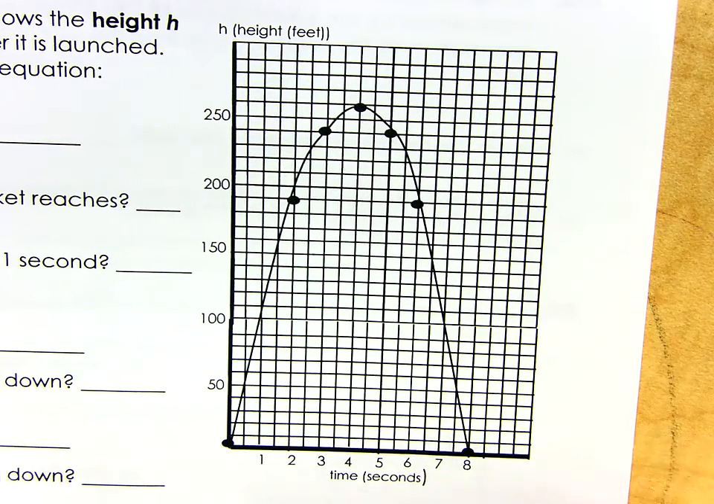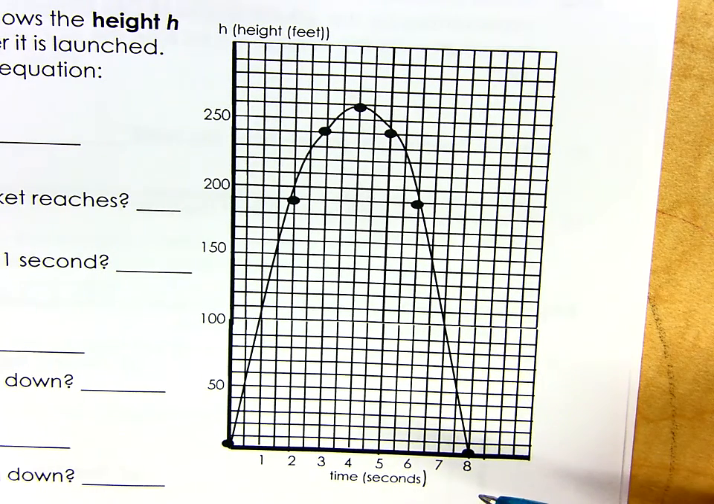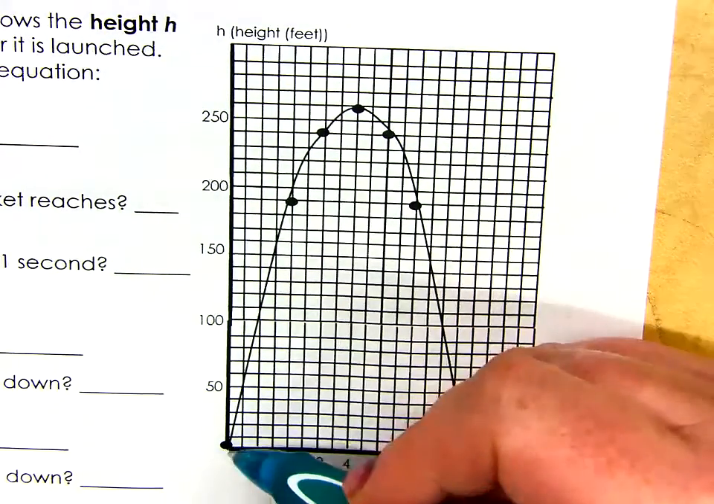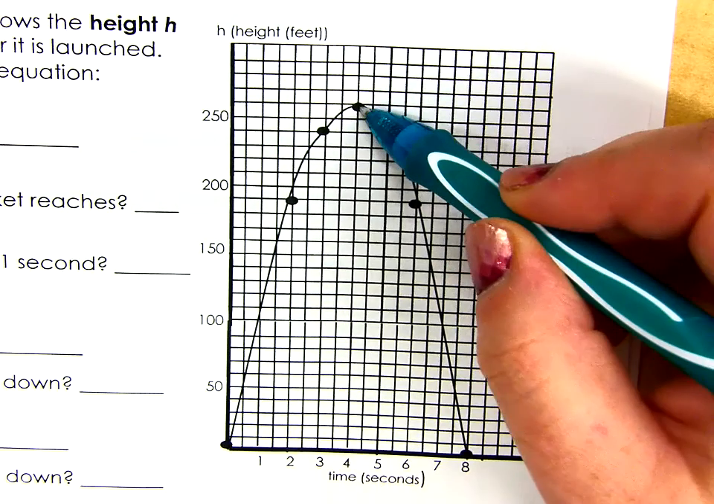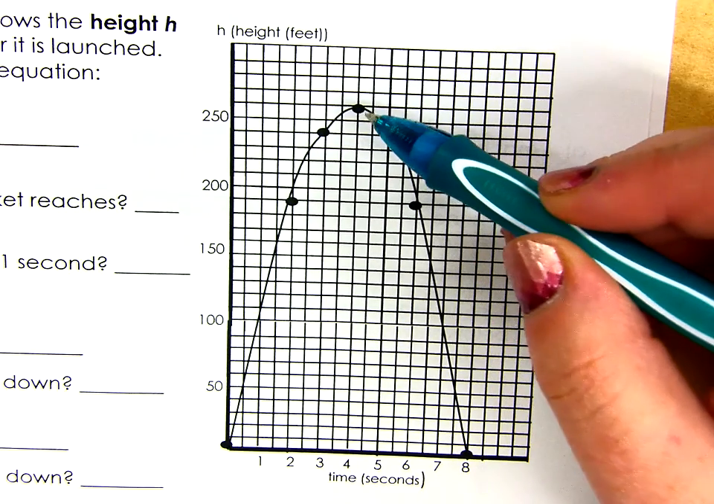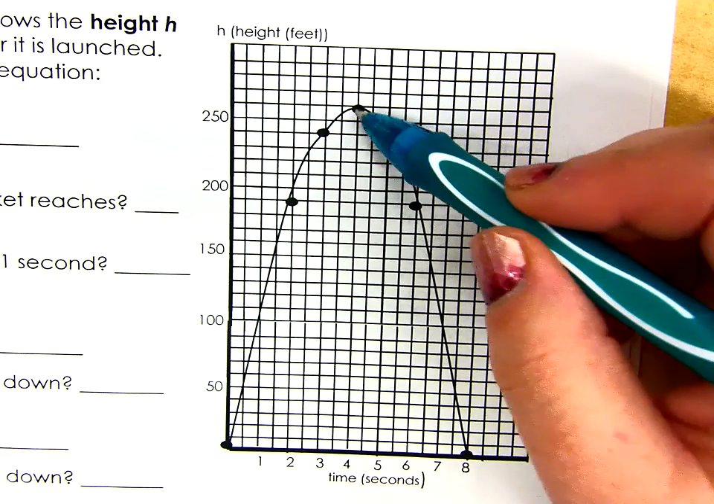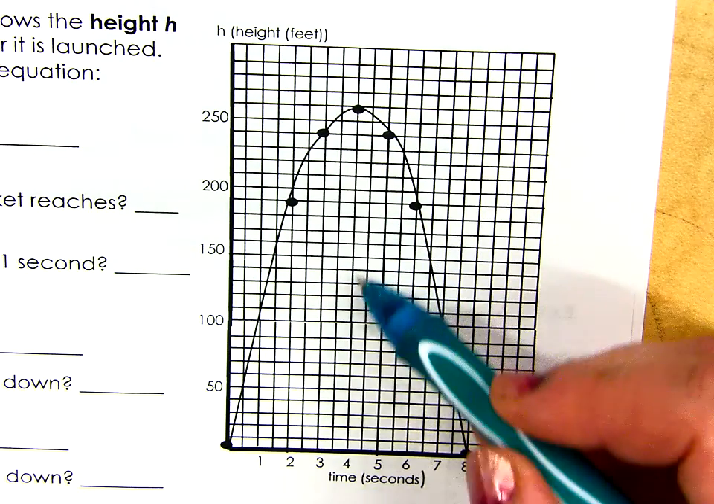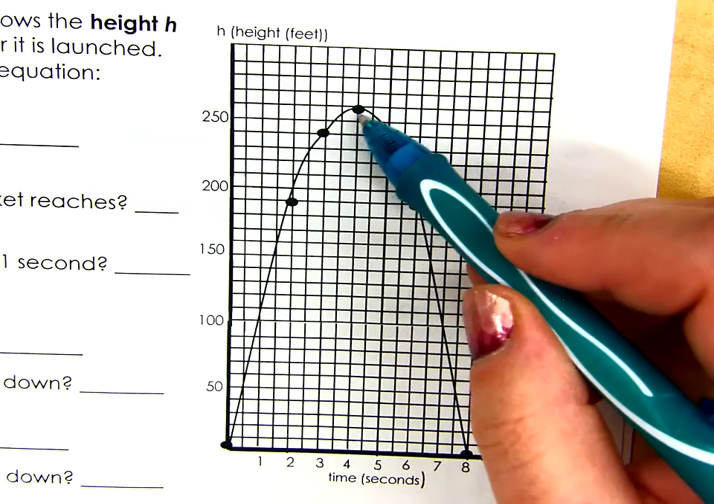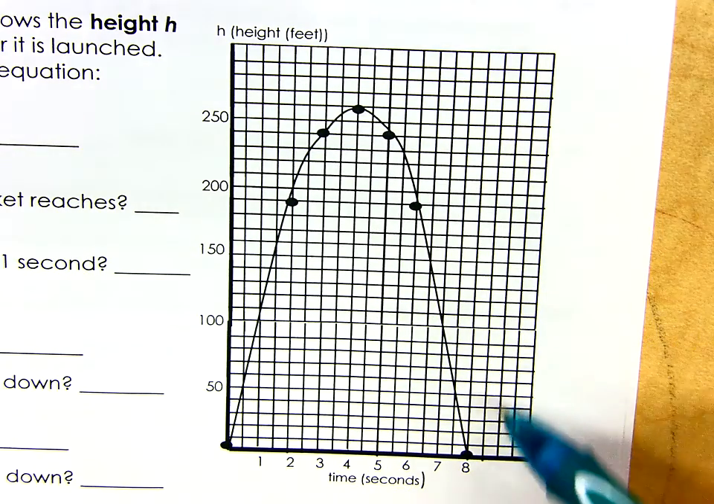Because it's going to follow the path of a parabola, here's some important things to know. The length of time it takes to go from the ground to the highest point is the exact same amount of time that it's going to take to get from the highest point back down. Right? So, it looks like it takes about 4 seconds to get up to its max height. It's going to take 4 seconds to come back down.